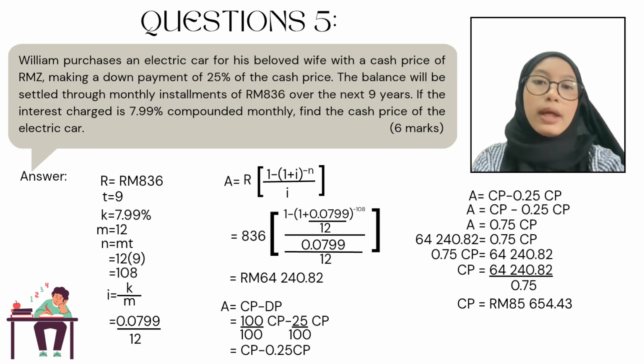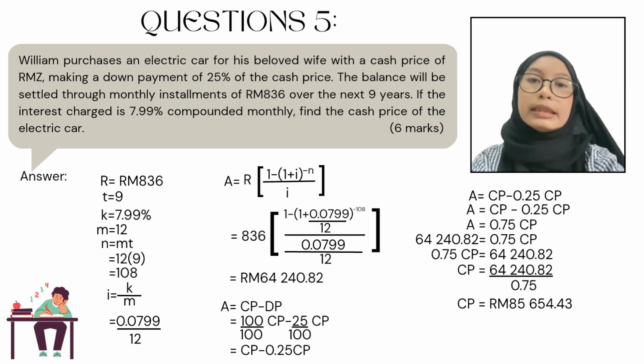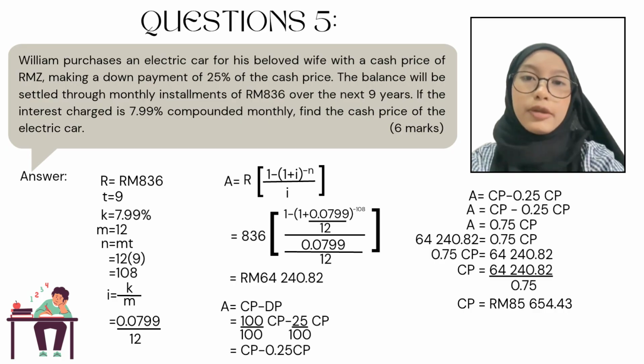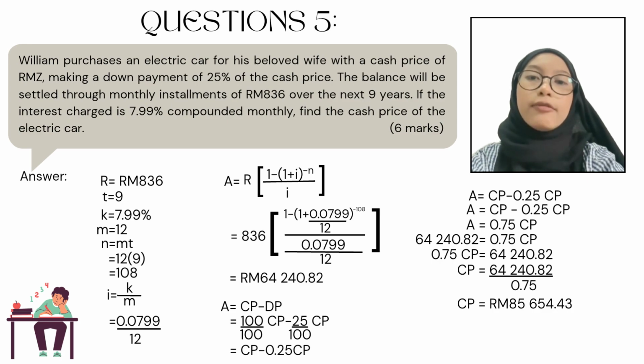The last step is we have to find the amount of the cash price. 0.75 CP is equal to A. So, we just insert the amount of A in the calculation. To find CP, we need to use 64,240.82 over 0.75. The final answer is CP equal to 85,654.43.